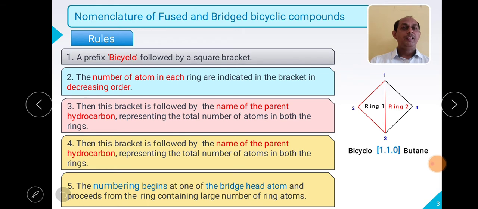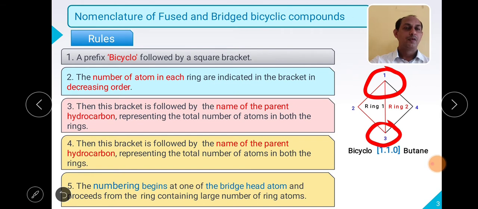While giving the numbering, we have to follow one rule. What is the rule? We always have to start the numbering from a bridgehead carbon. So we can start numbering either from this common carbon or bridgehead carbon, or from this particular carbon. You can go in the clockwise direction or the anti-clockwise direction. The first number must go to the bridgehead carbon.